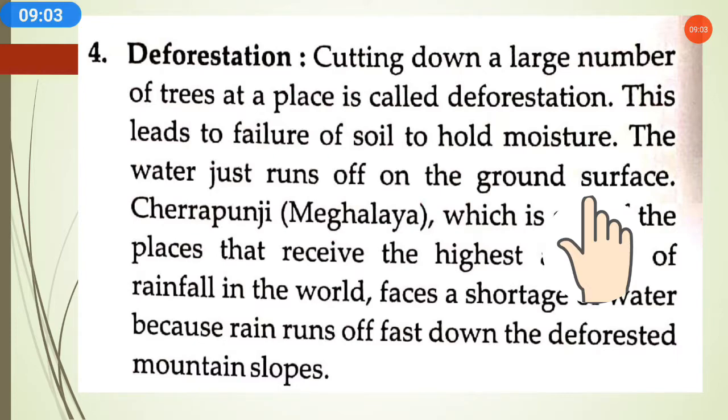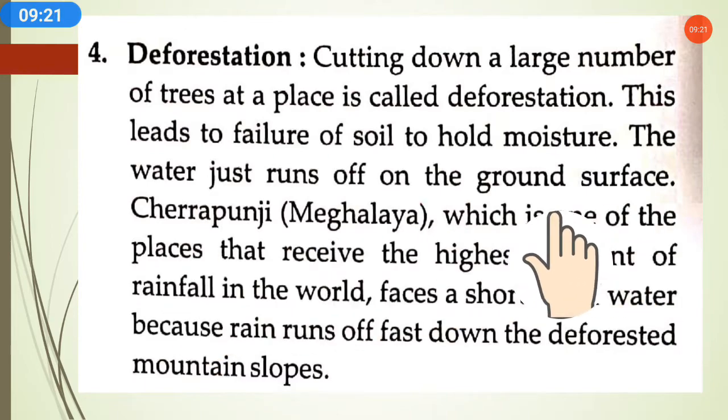If plants and trees are fewer, then whatever water is running on the ground during the rain, fewer roots will be there to absorb it, so all the water will just run off on the ground surface. This water will not be of use.